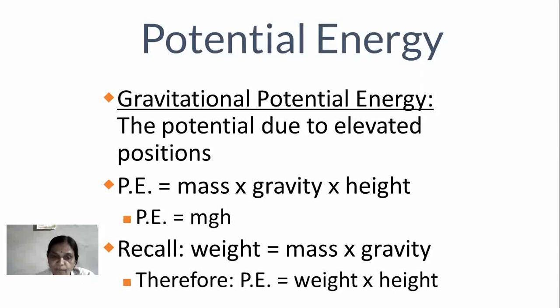It is the product of three quantities. The product of the first two quantities, mass into gravity, is defined as the weight. That is, weight is the product of mass and gravity. Now, by using weight equal to mass and gravity, in the formula PE equal to mgh, mg is the weight and therefore PE is equal to weight into height. Do you clear these three equations?